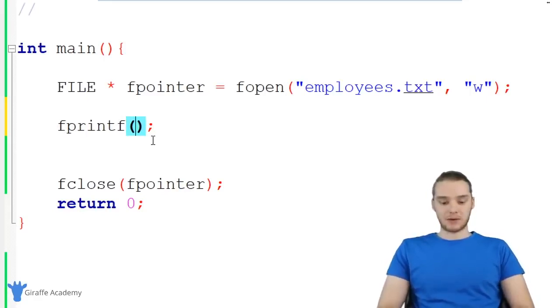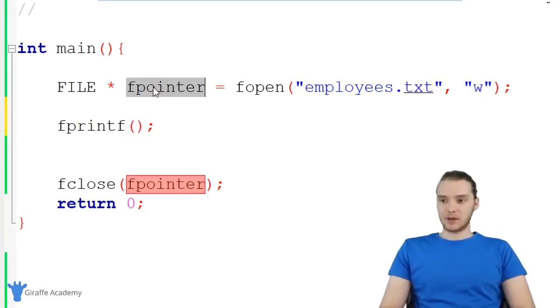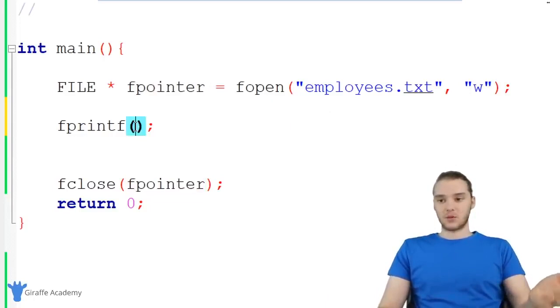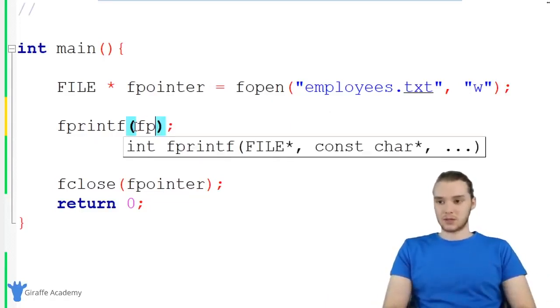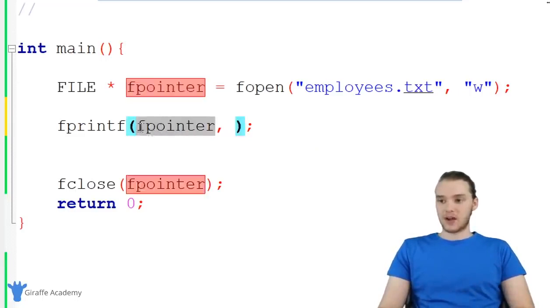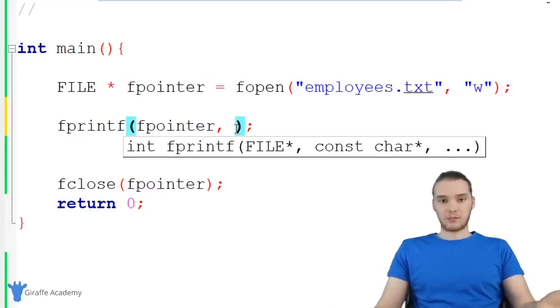I need to give this a couple parameters. The first one is going to be this file pointer. In other words, I need to tell this function what it should be writing to. So I'm just going to say fpointer. And then over here, we can give this some information. After we put in this file pointer, I can use this like I normally would the printf function.